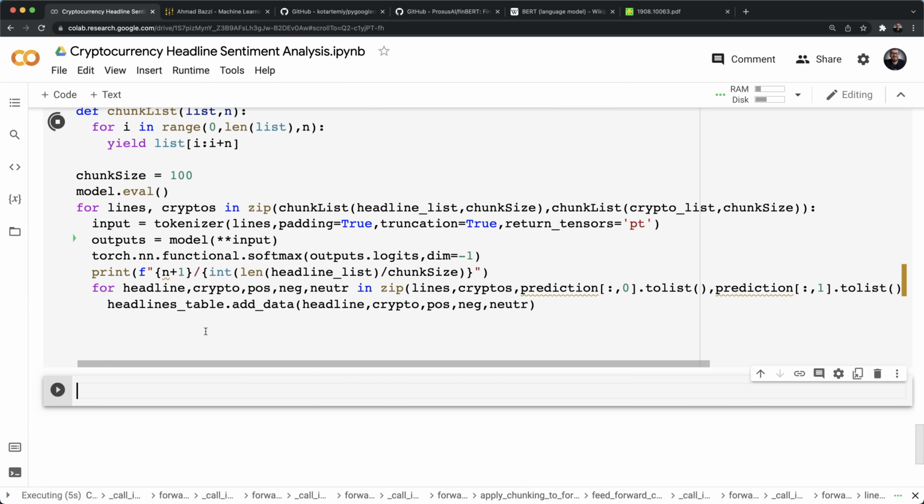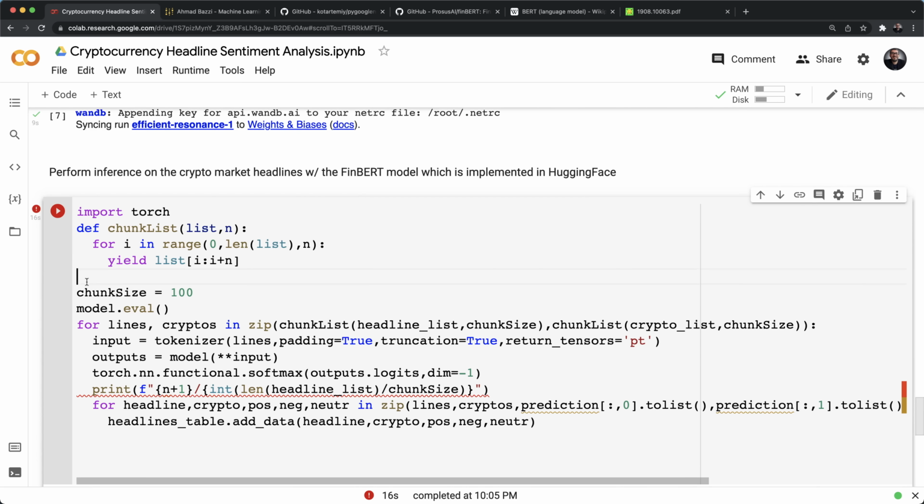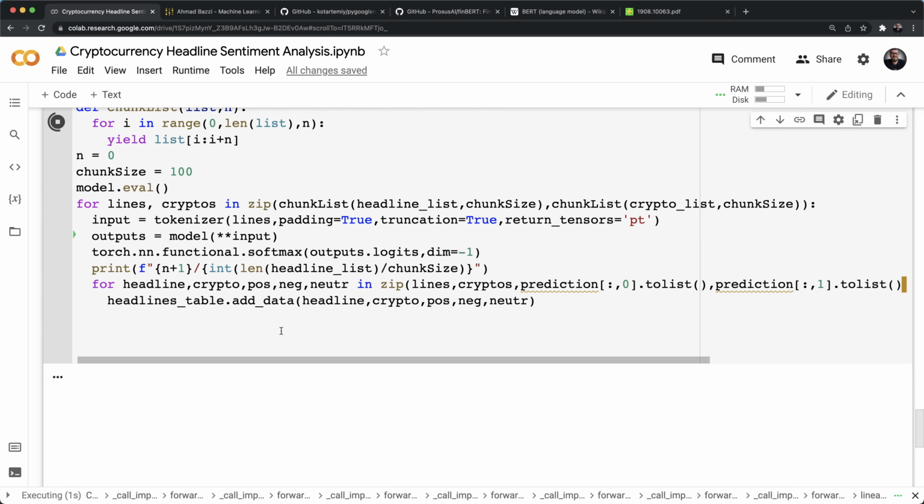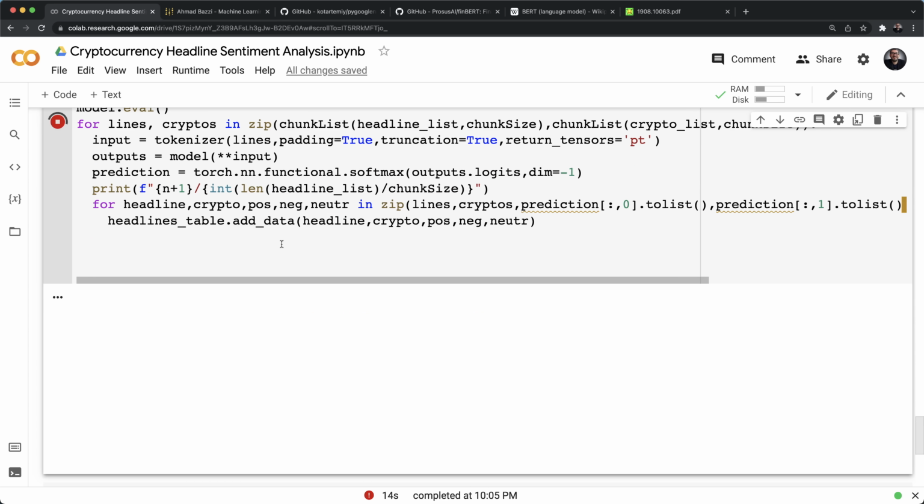This might take some time. Okay, using PyTorch. So my n is not defined. I am very sorry about that. But let me define it here, set it to 0 and rerun. Now it's telling me prediction is not defined, and this is absolutely correct because we need to save this in a prediction variable. So let's do that. Prediction is equal to our neural network training method. Okay, so it's currently working.